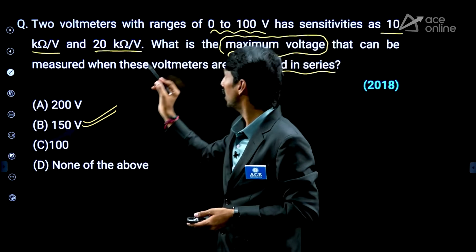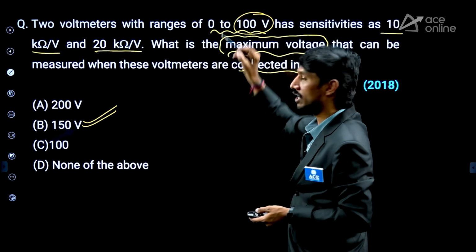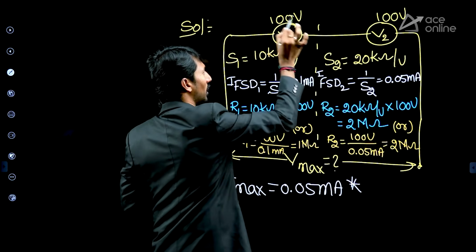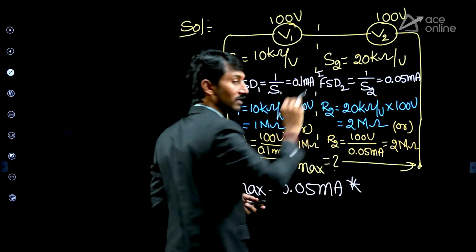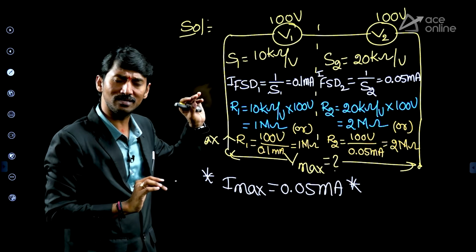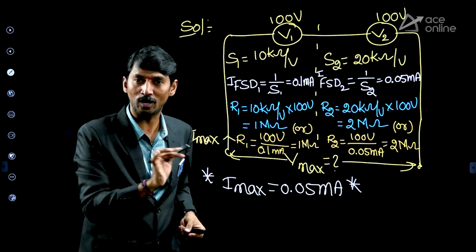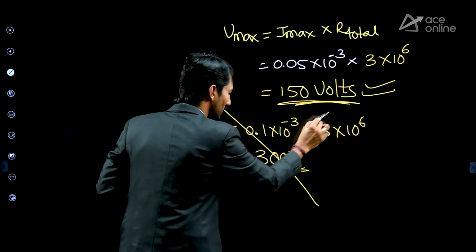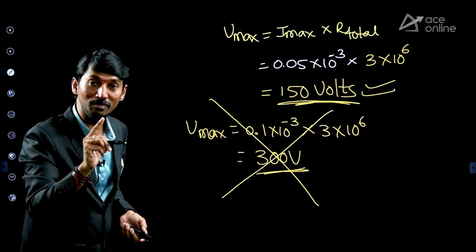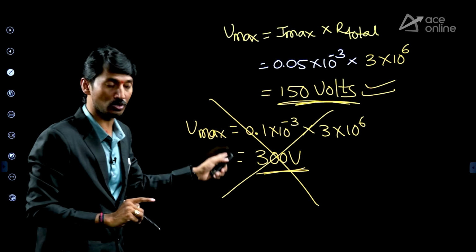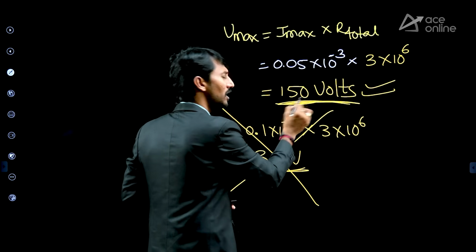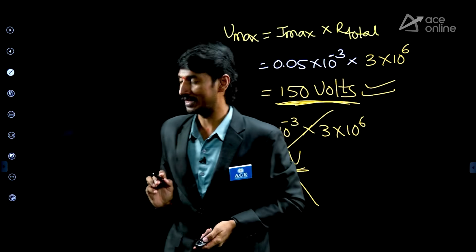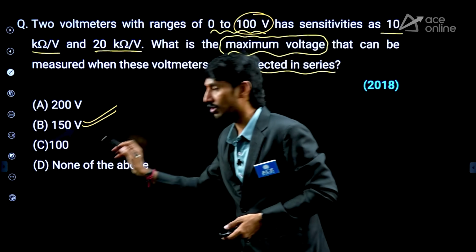I mean, simple logic. What is its full scale value? 100. 2 meters full scale value itself is 100, means maximum voltage measurable 100 under normal condition. Under normal condition, what can be the maximum possible? Normally 200, but here more than 200 not at all possible. That is the reason why this is completely wrong. Whatever the mistake we do generally, I am showing that also. Yes, 150, below 200, 100 and 100 is below 200 is possible. 150 is the answer. That's why be clear with the question and options also.